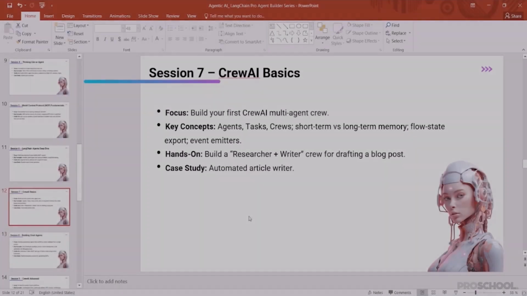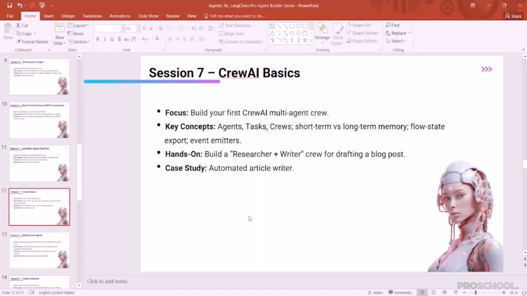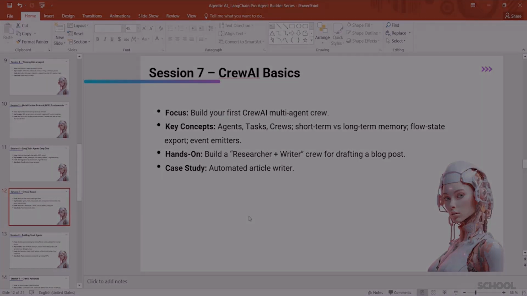In session 7, we are going to understand the basics of CrewAI. We're going to focus on creating our first CrewAI multi-agent crew. Key concepts: we're going to understand agents, tasks, what the tasks in agents are, crews, short-term versus long-term memory, flow state, how the flow goes in the crew agents, and event emitters. In the hands-on, we're going to create a researcher plus writer application using CrewAI.